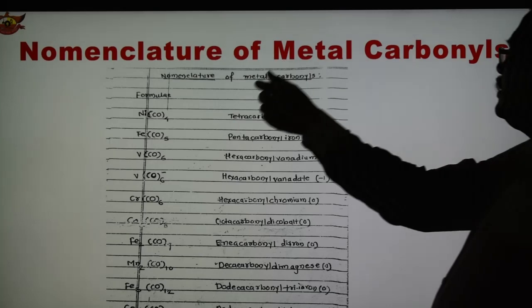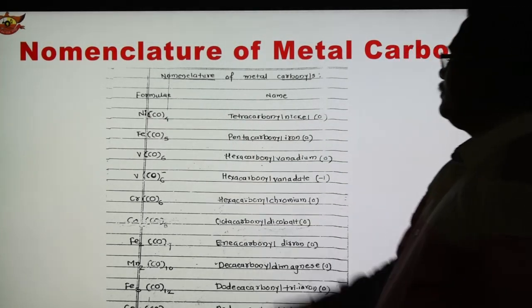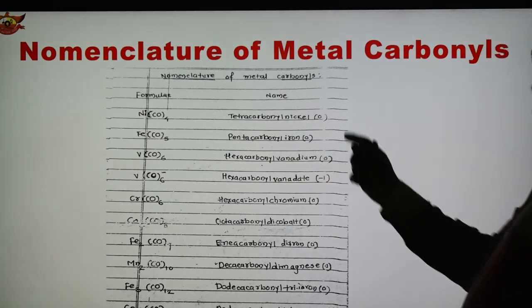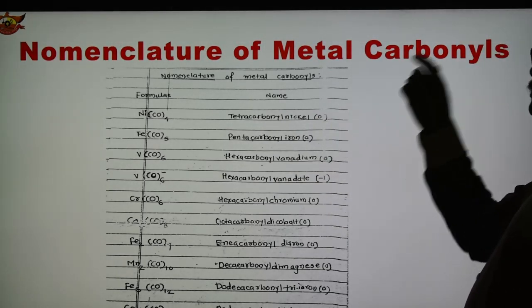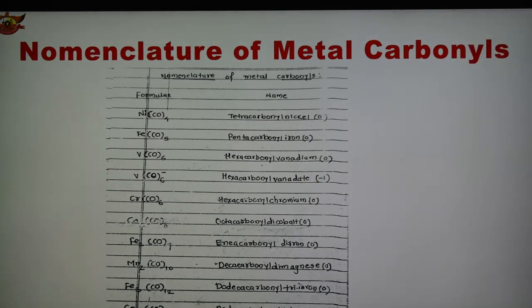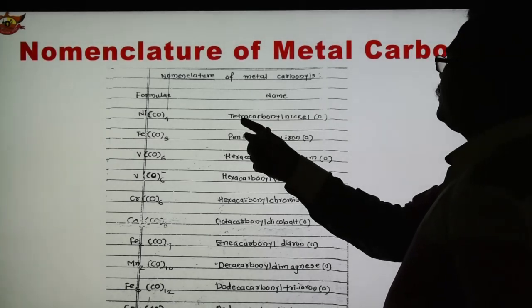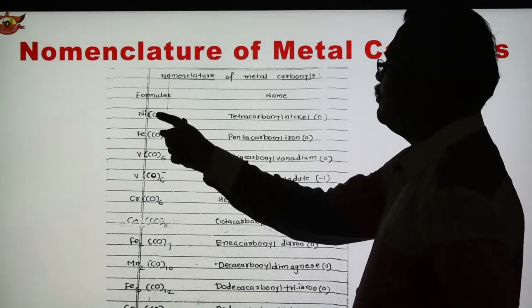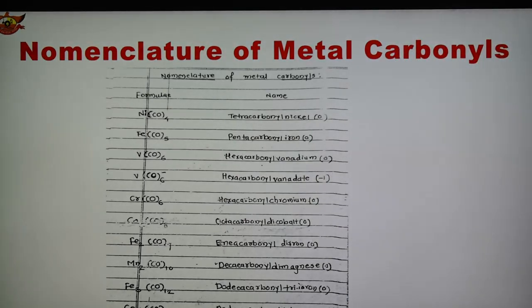So see the first example, Ni(CO)4. So the name is tetracarbonyl nickel, and the oxidation state of nickel is 0 because CO is a neutral ligand and there is no charge. So nickel is in a 0 oxidation state. So the name of this compound is tetracarbonyl nickel(0). In this way we can write the name of this metal carbonyl.